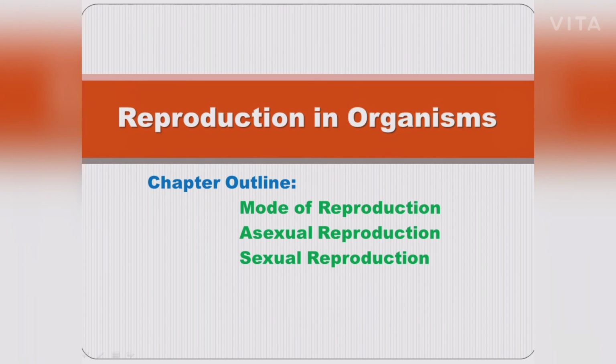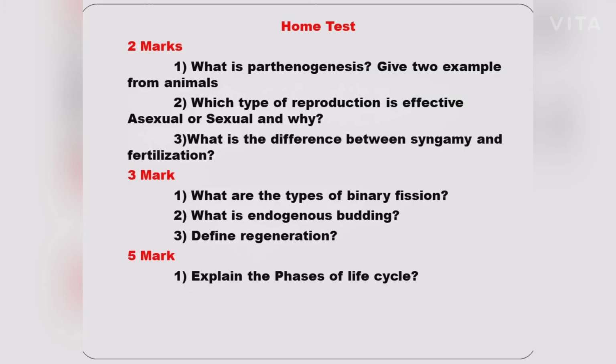In sexual reproduction, there are three types of animals: oviparous, ovoviviparous and viviparous. In parthenogenesis, natural, artificial and pedogenesis. In natural, they may be complete parthenogenesis or incomplete parthenogenesis. That's all about this lesson.